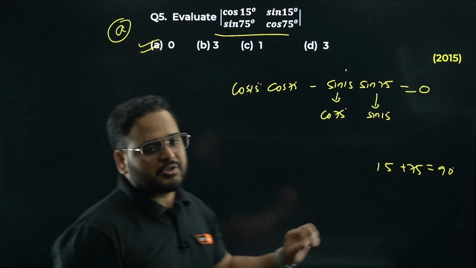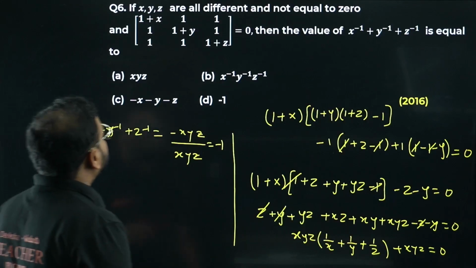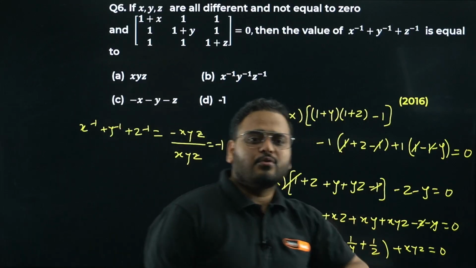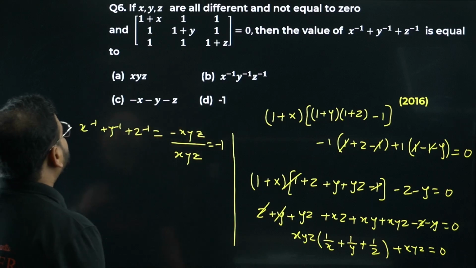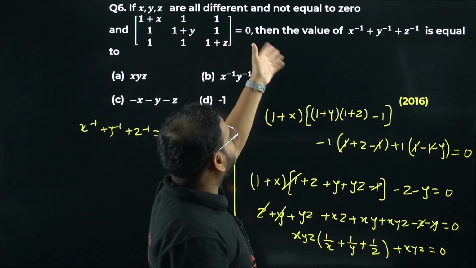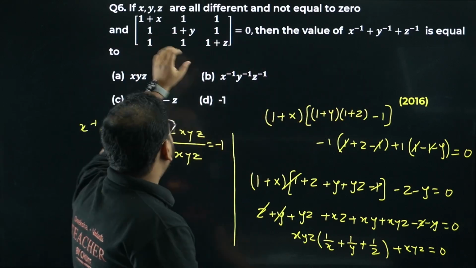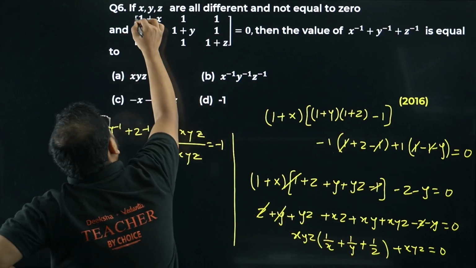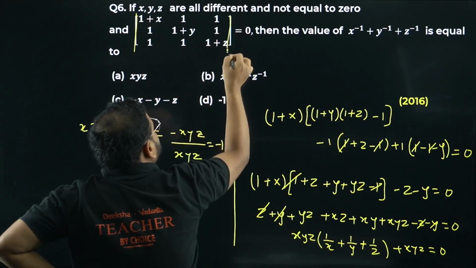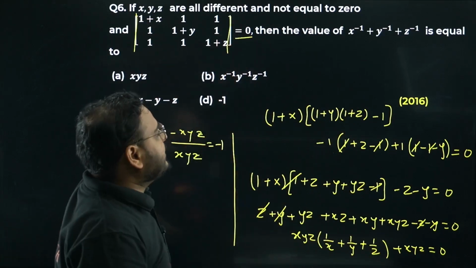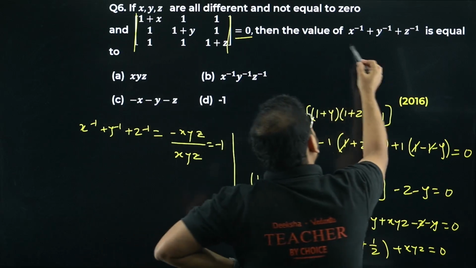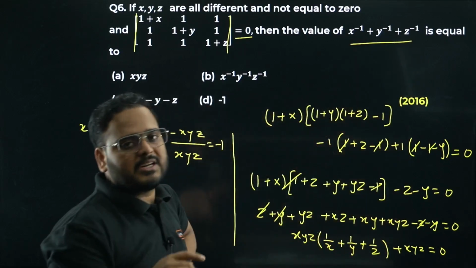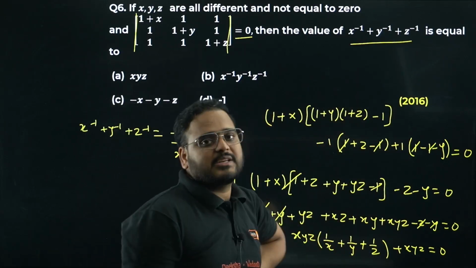2015, again a very easy question. Moving on to question number 6 now. I have already solved this question for you so that we save some time. If x, y, z are all different and not equal to 0, they have given that the determinant of this is equal to 0. Then find the value of x inverse plus y inverse plus z inverse, meaning x to the power minus 1, y to the power minus 1 and z to the power minus 1. We have to find the value of this.